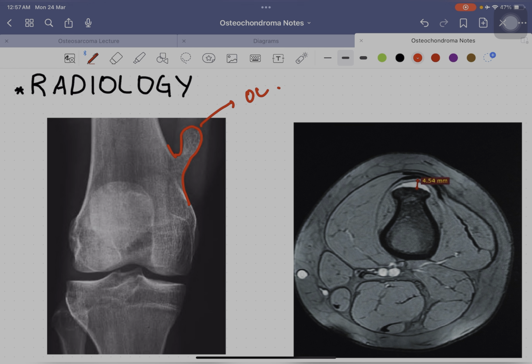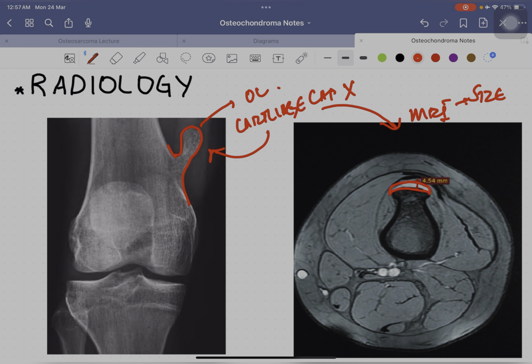osteochondroma. Here the cartilage cap is not visible in your X-ray. So how to identify this cartilage cap? To identify this cartilage cap, you need to get an MRI done. This is an MRI image which shows the cartilage cap. Here in MRI, it is very imperative to measure the size of the cartilage cap. So why is the size very important?